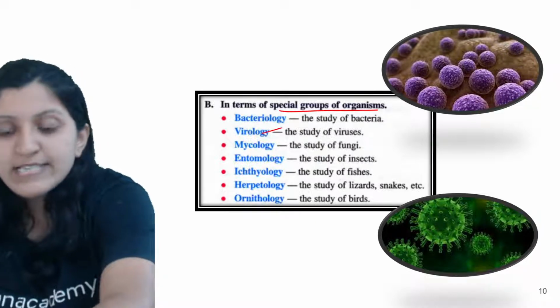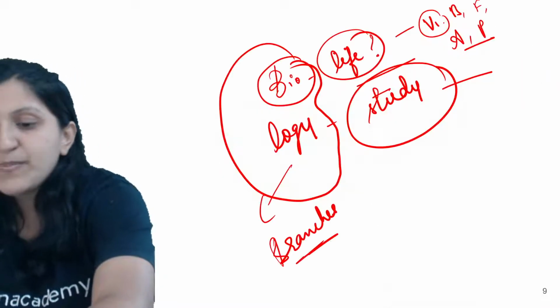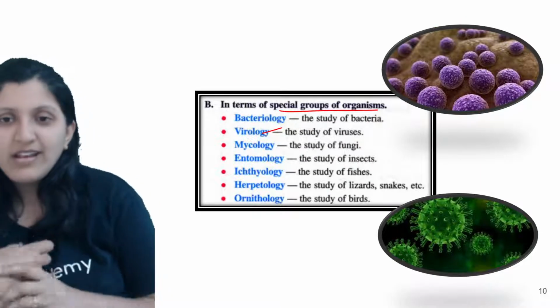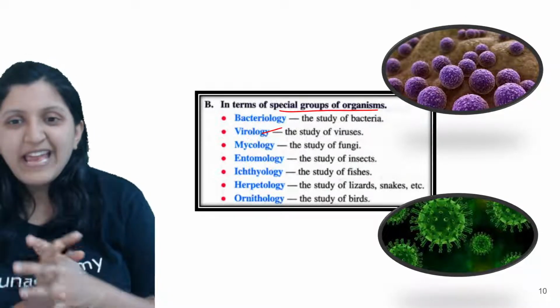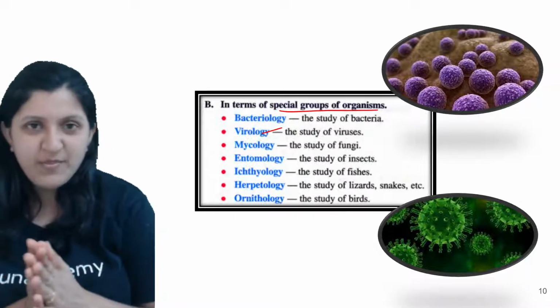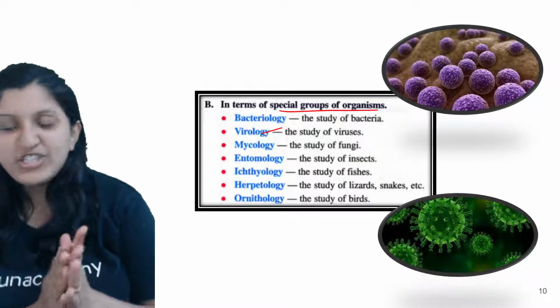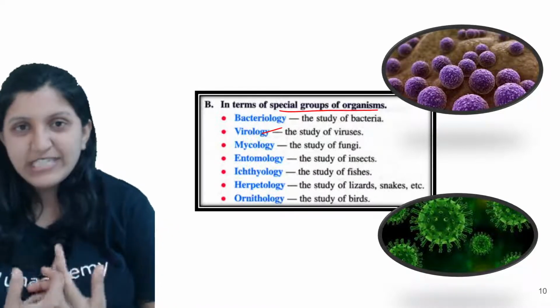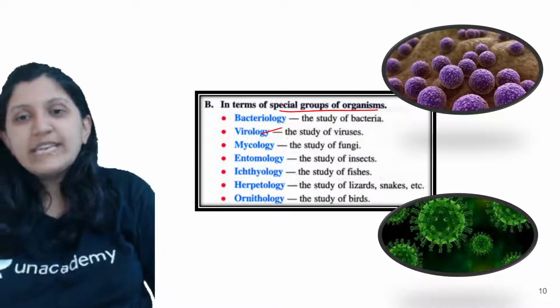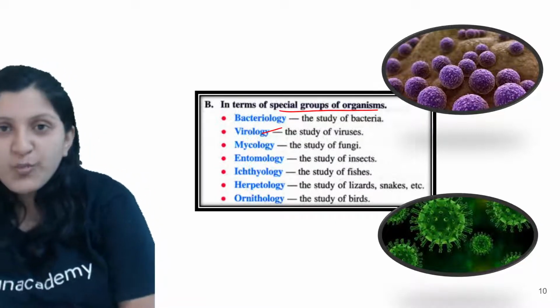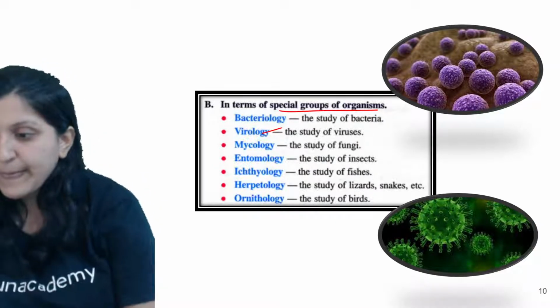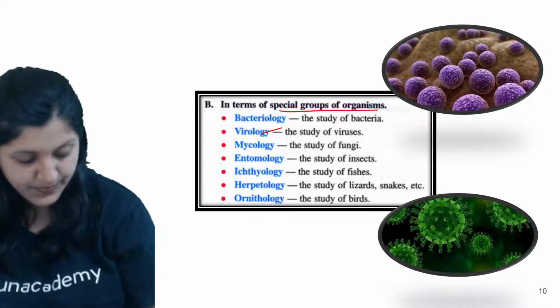So virus is special. Any idea why virus is special? Or bacteria is special? Entomology, ichthyology, herpetology, ornithology. So all these terms are given. Bacteriology. So in all these cases, why are they a special group of organisms? Any idea?